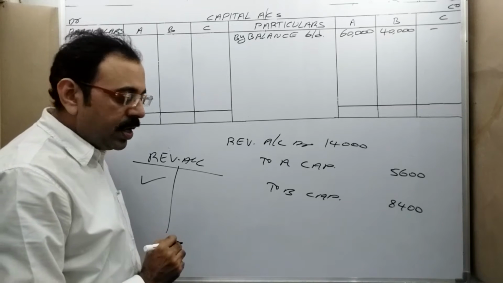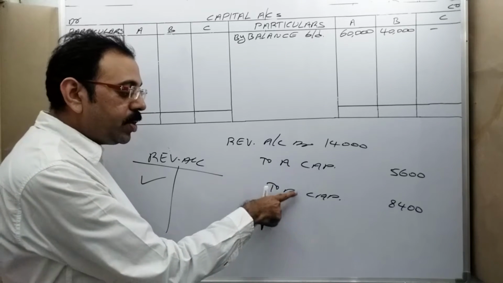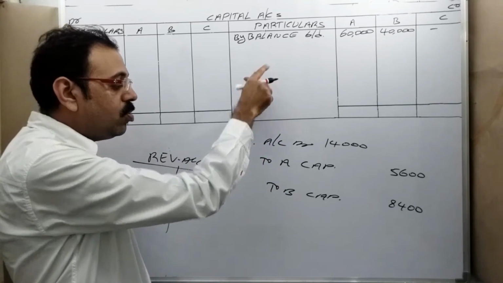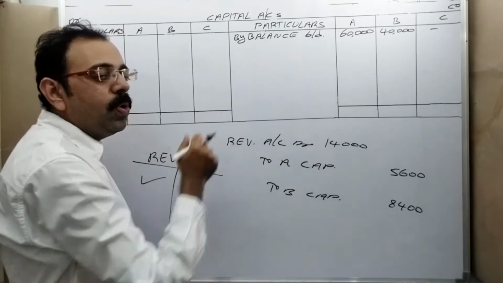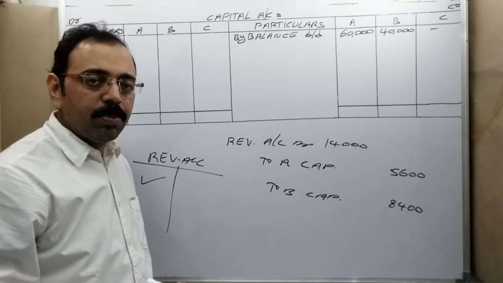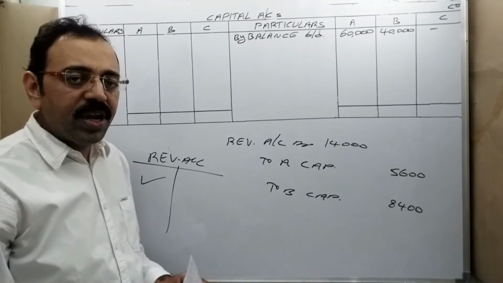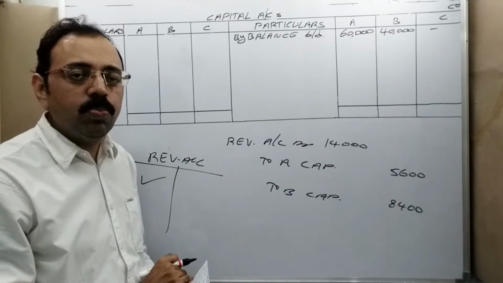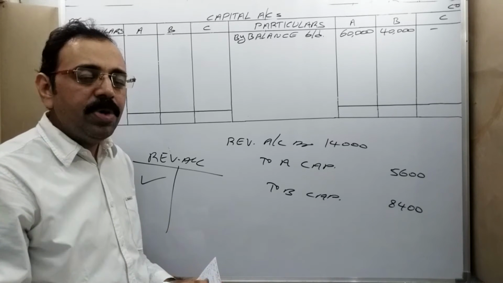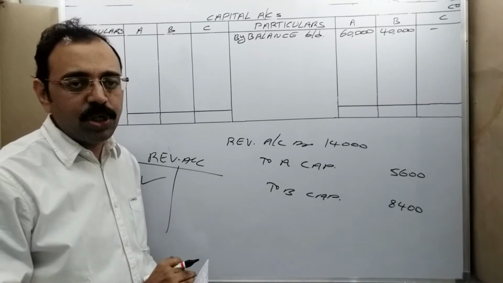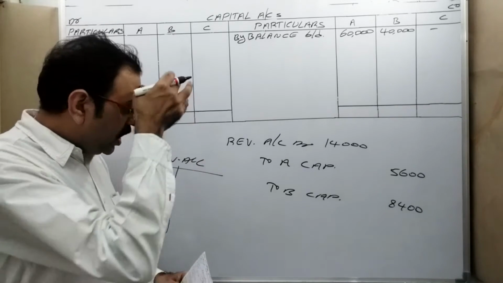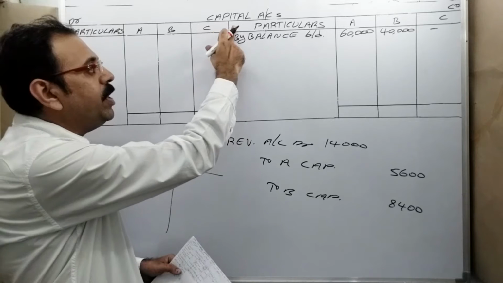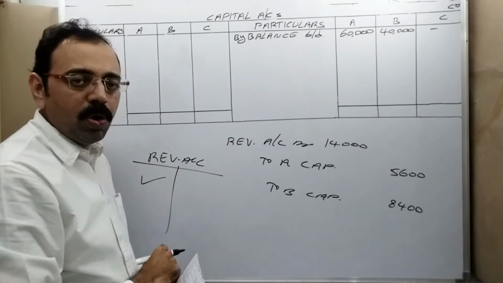Not only that, on the credit side, capital accounts are there. So when we are preparing capital account, the same entry we should post. According to the double entry principle, any entry one time on the debit side of one account we should post, and second time on the credit side of another account. Now in revaluation account, debit posting is completed. Then in capital accounts, on the credit side we should post.